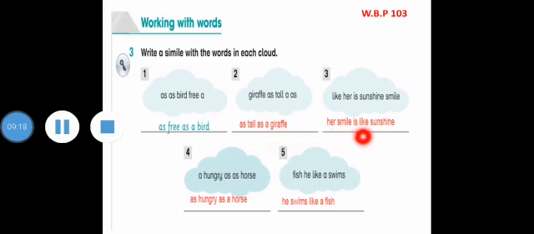Her smile is like sunshine. Like is followed by sunshine, which is a noun. As hungry as a horse, as plus the adjective plus as, a, and then it is followed by a noun, horse. He swims like a fish. Like is followed by a noun, which is a fish.